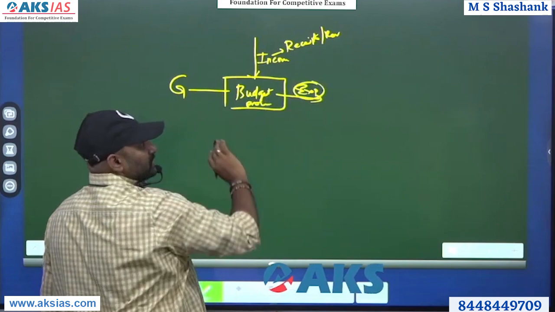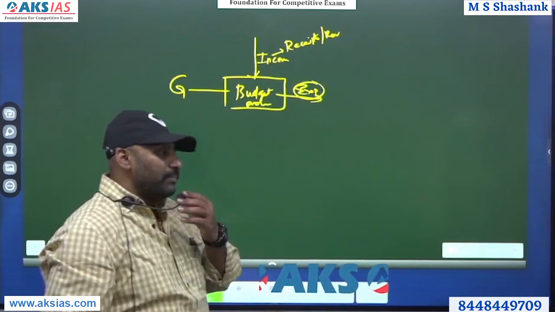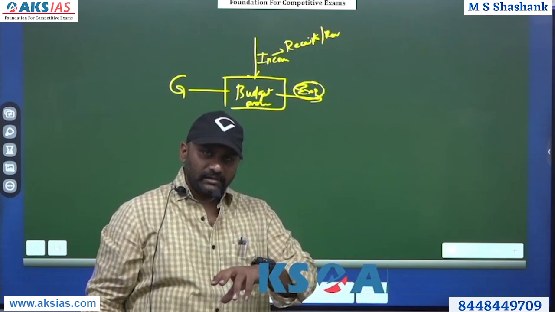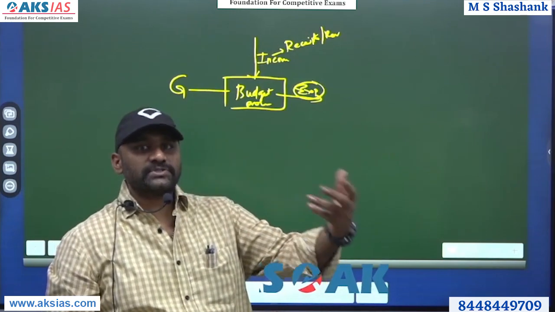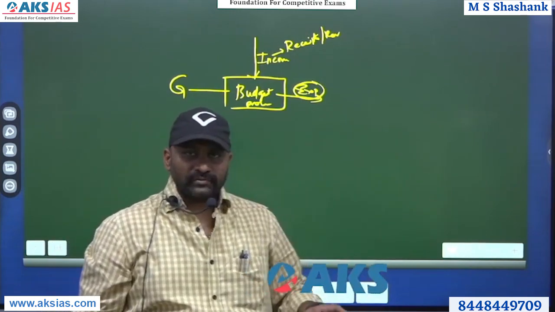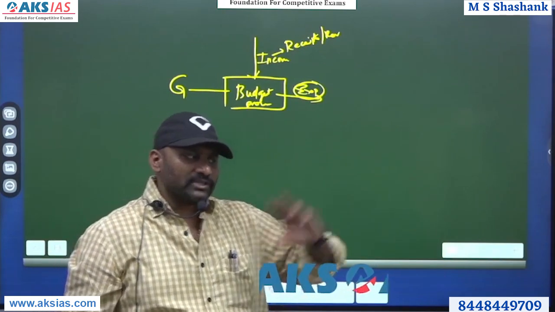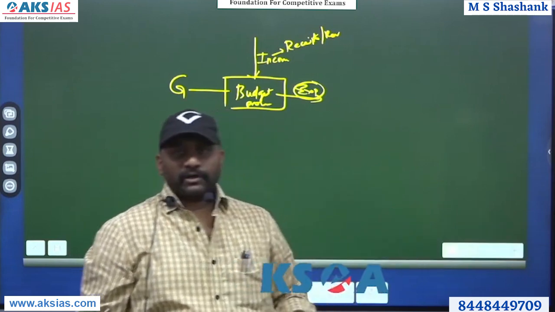Now, sometimes the central government or the state government introduces special schemes. For example, there is a drought, an extreme situation, we don't know. Therefore, the government has to spend extra on a particular thing.